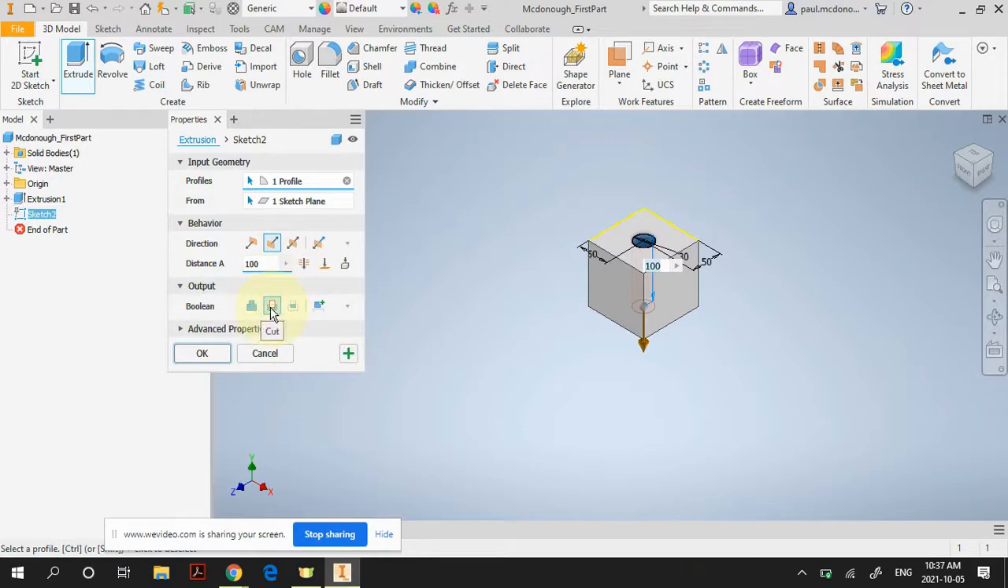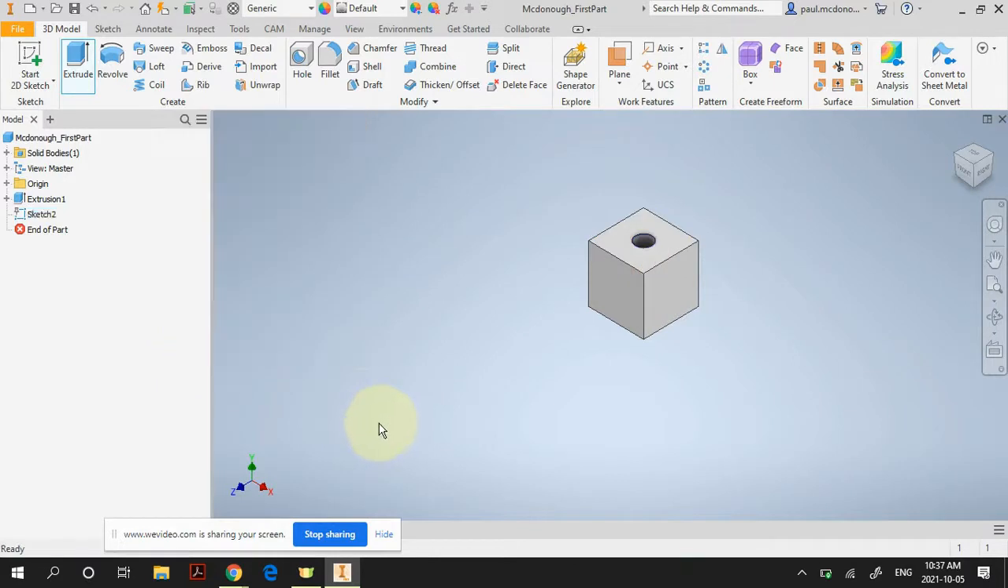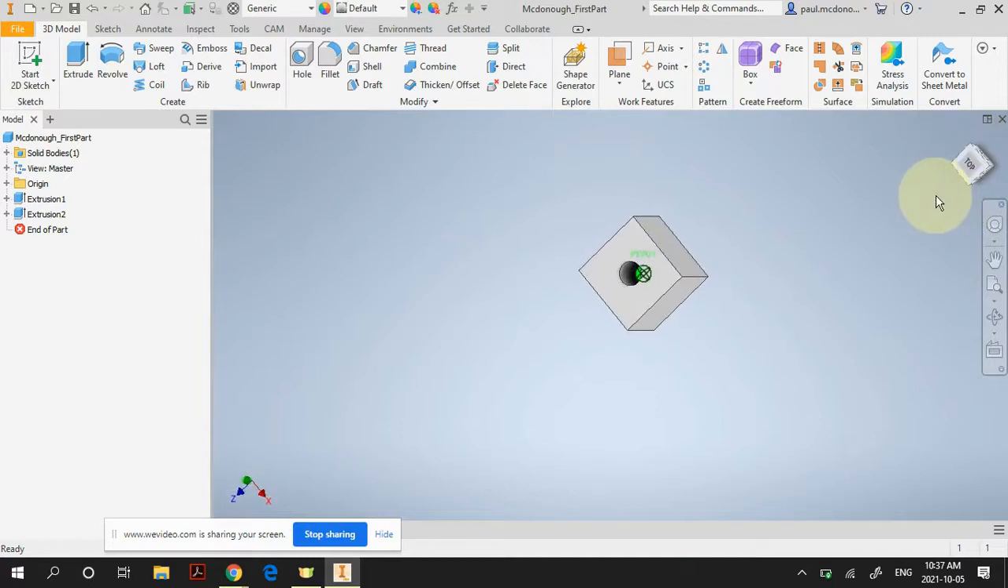And you also notice that now, instead of being a joining or an additional part, I'm now cutting the hole. So I'm going to go cut, make sure that's clicked, and I'm going to go through all. And what it's going to do is go all the way through the part. And then I click OK. And now, if I click on my view cube up here, I can rotate it around, and there's the hole.